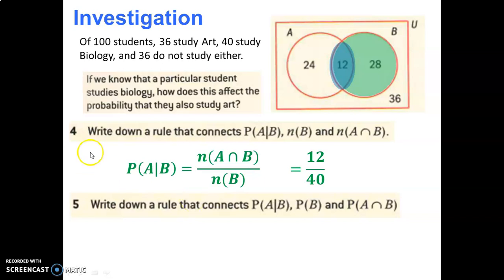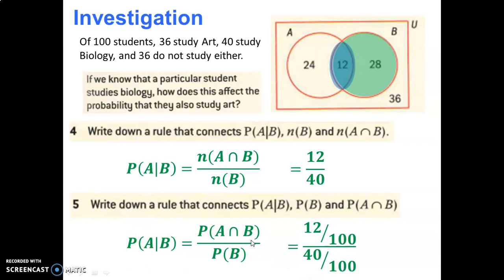So this is exactly like what we just saw, except now the rule asks you to move from using the n and n, the number, to using all probabilities. Basically it looks exactly the same, except now we have probability here and probability here. This is the rule you'll see in your formula booklet. And the way that works out then is, it seems the same, right? If we write the probability of A and B, the intersection, it is 12 out of the whole group of 100.